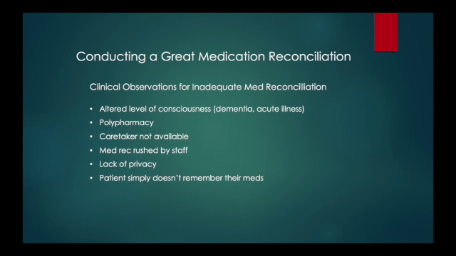And the next item is pretty obvious. We don't want to rush through MedRecs. We want to take our time and really make sure we get the most accurate med reconciliation we can get. And the next item, lack of privacy. I haven't thought about this too much, but it makes sense if the patient is on, say, an antipsychotic or something to help them lose weight, antidepressants, they may be a bit embarrassed by having to take that. And so it's important to give the patient privacy, have as few people in the room as possible so that they aren't withholding some of those medications.